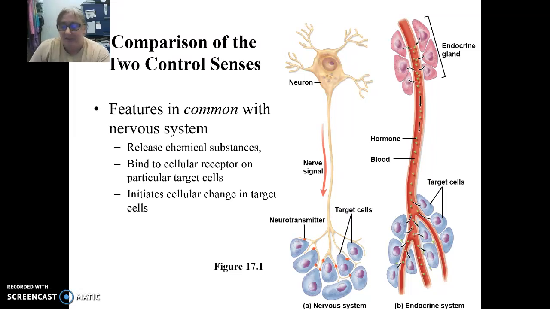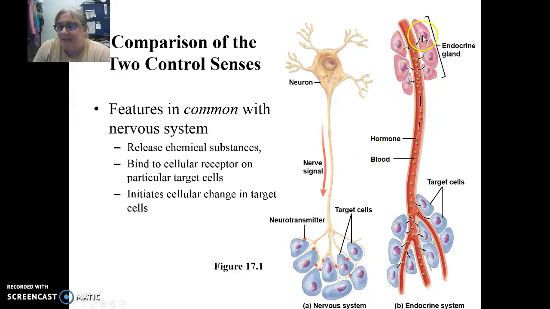So here we have a figure from your textbook. Here's a neuron, and here's the endocrine structure. Neurons themselves are cells that send electrical impulses to the neuron axon, end bulbs, and neurotransmitters are released that send signals to the next cells, which causes another electrical impulse.